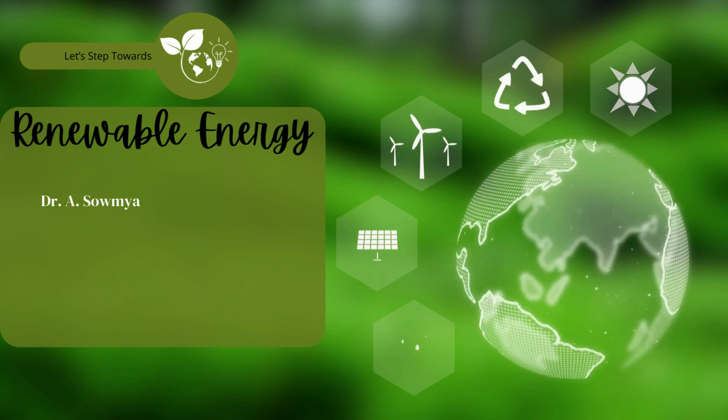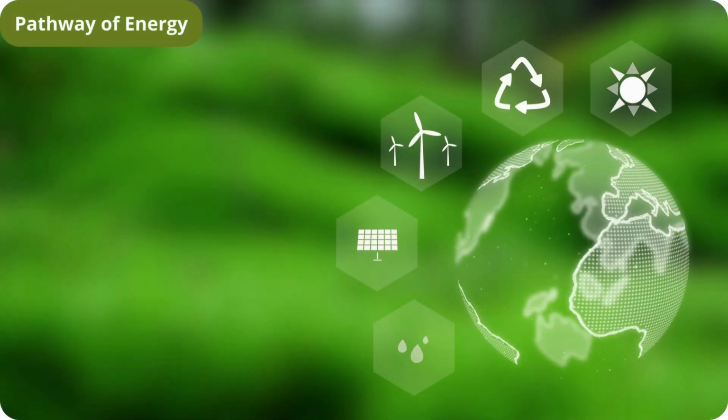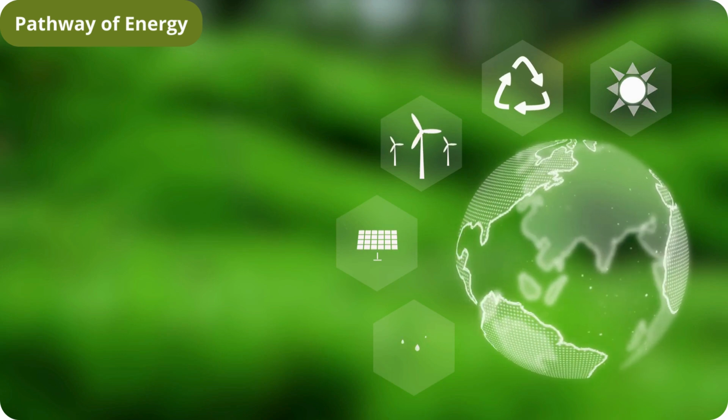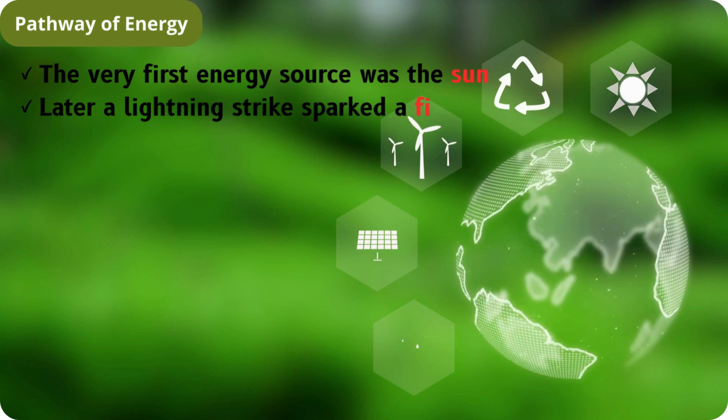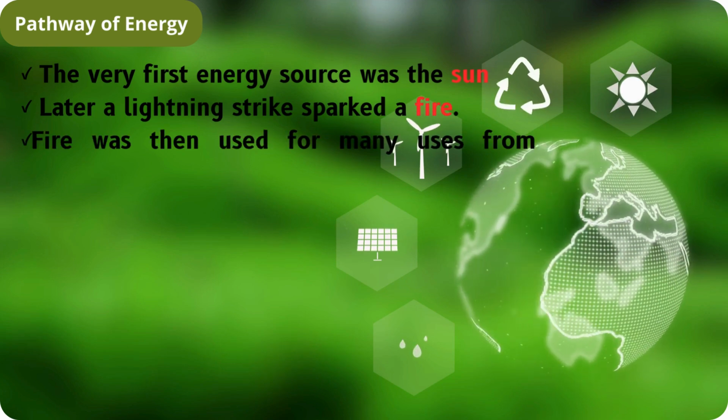Let me explain about renewable energy. Pathway of energy. The very first energy source was the sun. Later a lightning strike sparked a fire. Fire was then used for many uses, from cooking to an additional source of heat and light.